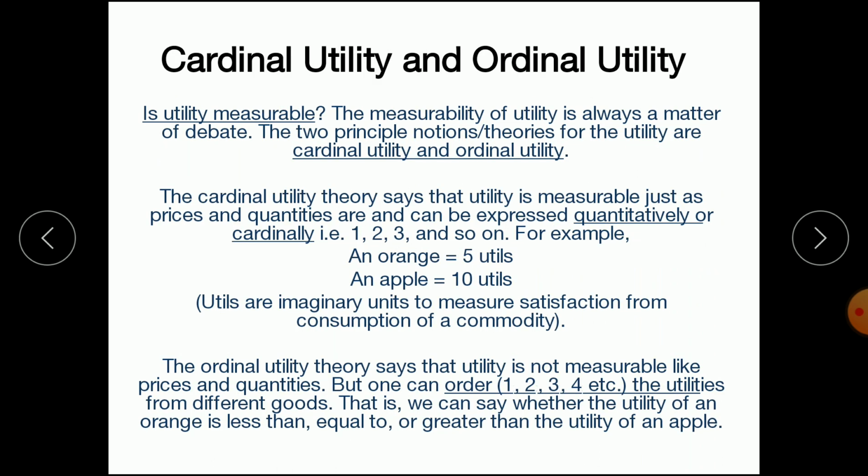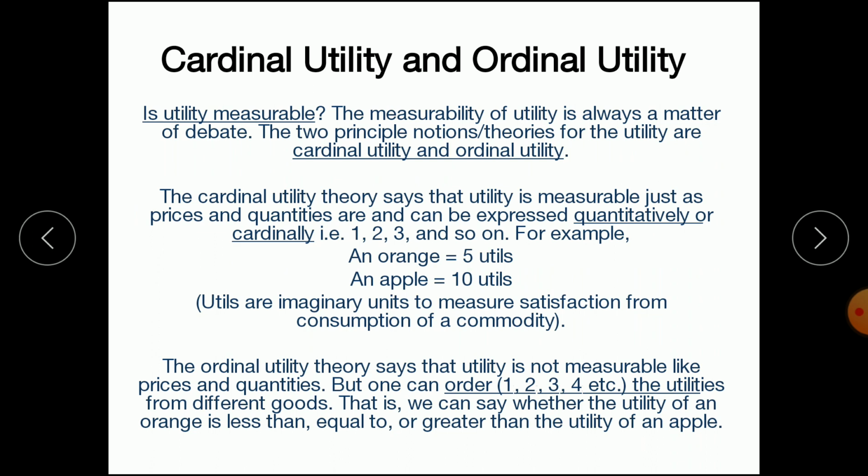Now there is always a debate among economists whether utility can be measurable. There are two theories regarding whether utility is measurable or not: cardinal utility and ordinal utility. The cardinal utility theory says that utility is measurable just as prices and quantities are.